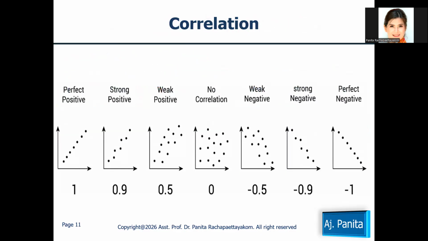On slide number 11, this slide shows you the correlation of positive 1, positive 0.9, positive 0.5, 0, minus 0.5, minus 0.9, and minus 1.